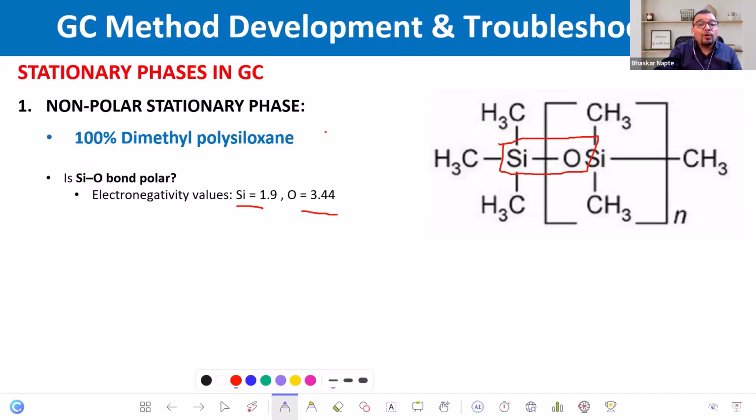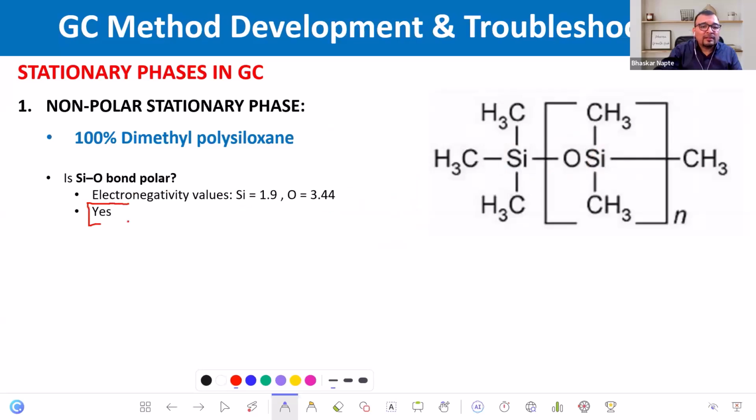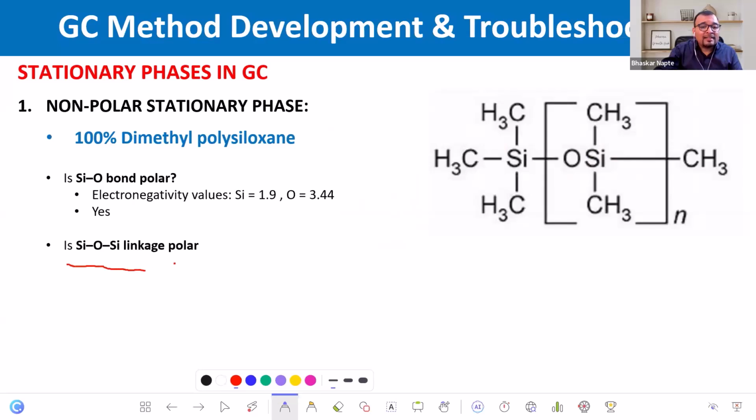It is obviously more than 0.5, right? And if it is more than 0.5, what do you think? The silicon and oxygen is going to be a polar bond, right? Let us now think about this Si-O-Si linkage. So what do you think? Whether the Si-O-Si linkage is polar?